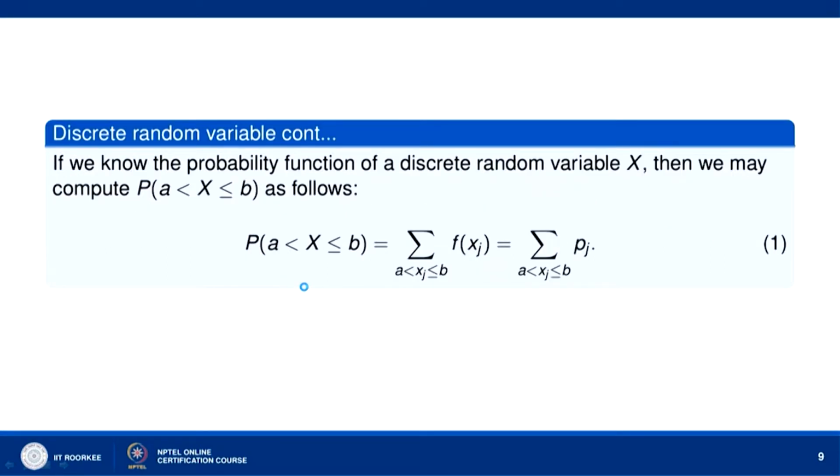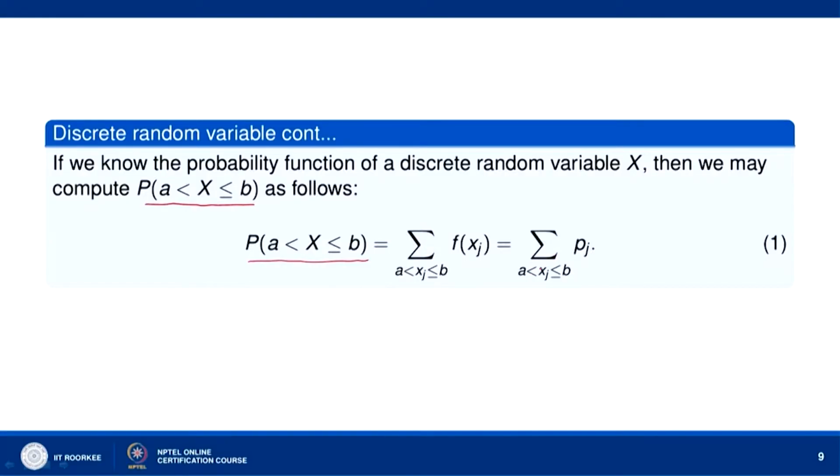Now, if we know the probability function of a discrete random variable x, then we may compute probability that a less than x less than or equal to b as follows. Probability that a less than x less than or equal to b is sigma f(xj), a less than xj less than or equal to b. We will take the sum of the probabilities of the points xj's which lie in the interval a to b, that is sigma pj, a less than xj less than or equal to b.